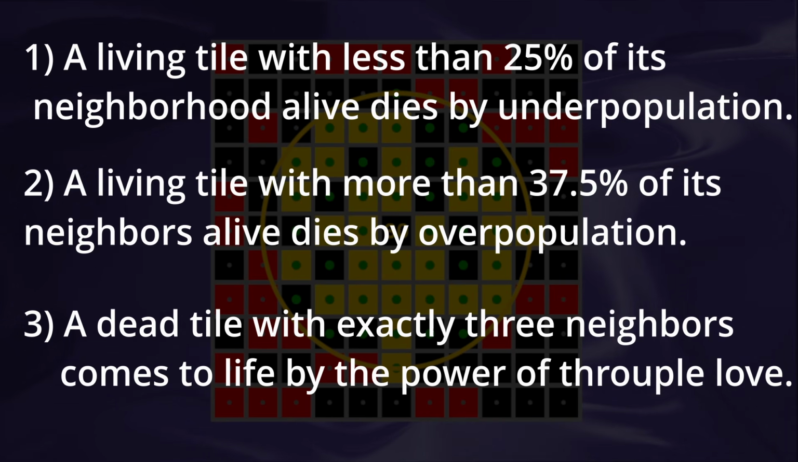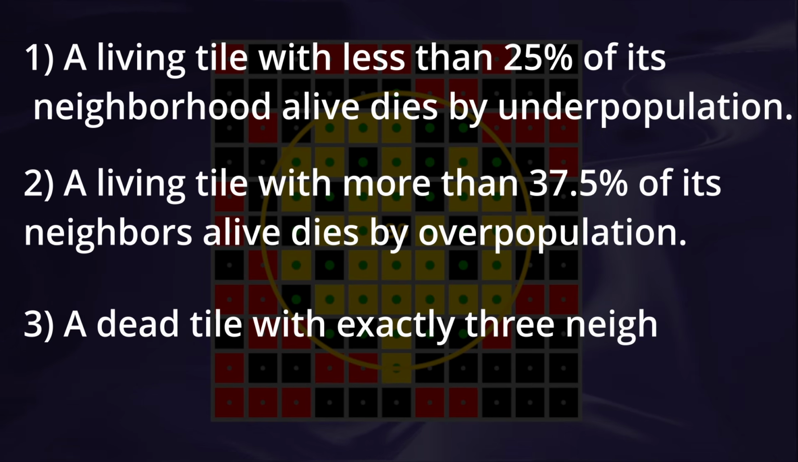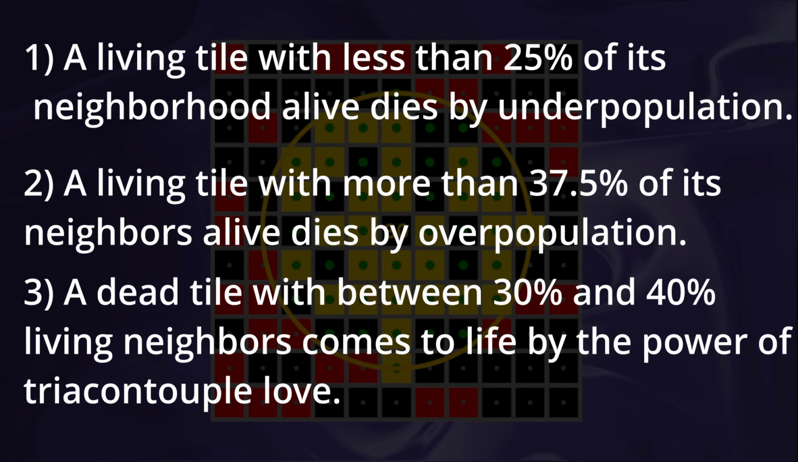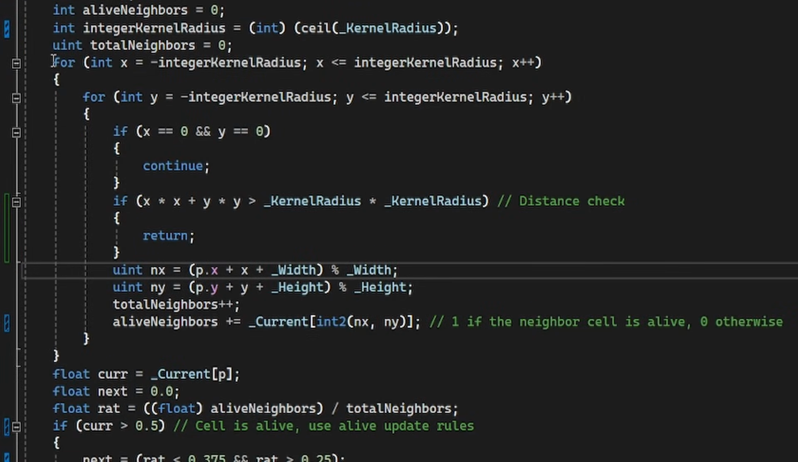Thruple is a little trickier because it's a fixed number, so my compromise was to set it between 30 and 40% and just hope for the best. With our rules squared away, I updated our Game of Life code to reflect our new system.